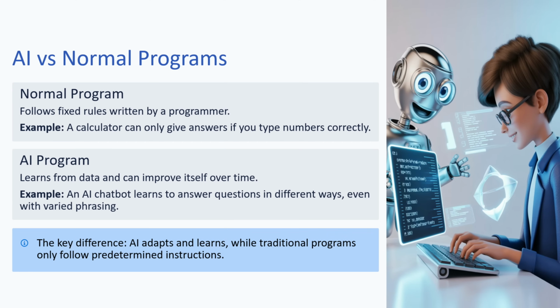Now we will see AI versus normal programs. A normal program follows fixed rules written by the programmer. For example, a calculator can only give answers if you type numbers correctly. An AI program learns from the data and can improve itself over time. For example, an AI chatbot learns to answer questions in different ways, even with varied phrasing. The key difference is AI adapts and learns, while traditional programs only follow predetermined instructions.